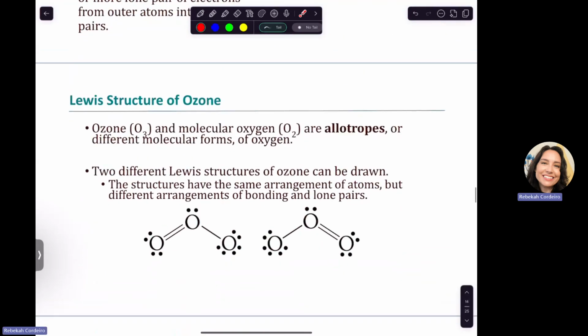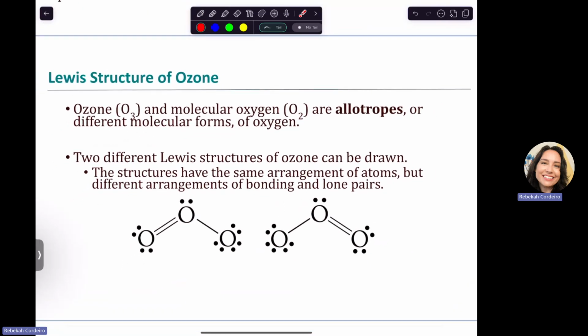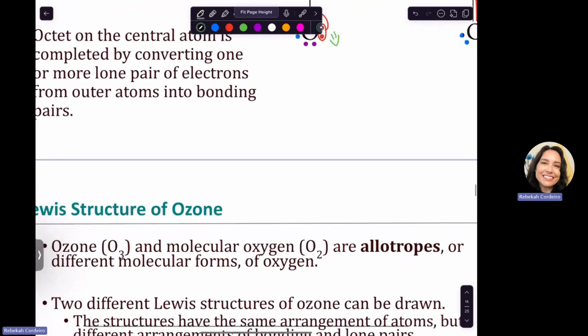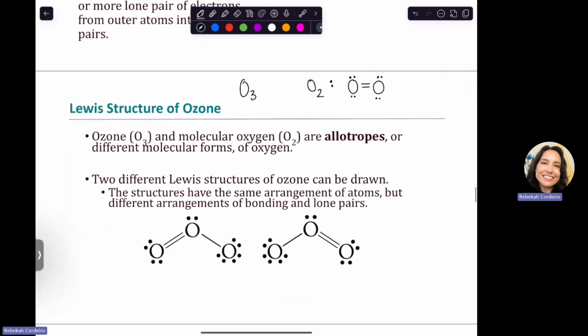So let's take a look at ozone. Ozone is O3 and oxygen is O2. By the way, if you wanted to, you can pause and try to draw the Lewis structure of ozone, O3, and oxygen, O2. Pretend like you didn't see the answer there. Draw those Lewis structures. If you drew the O2, you should get a double bond and then 2 lone pairs on each oxygen, by the way. Now, ozone looks like this.